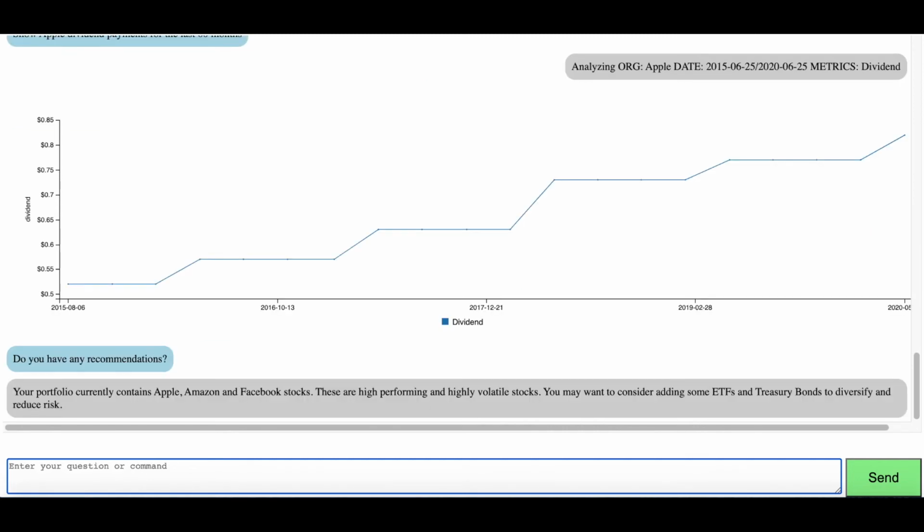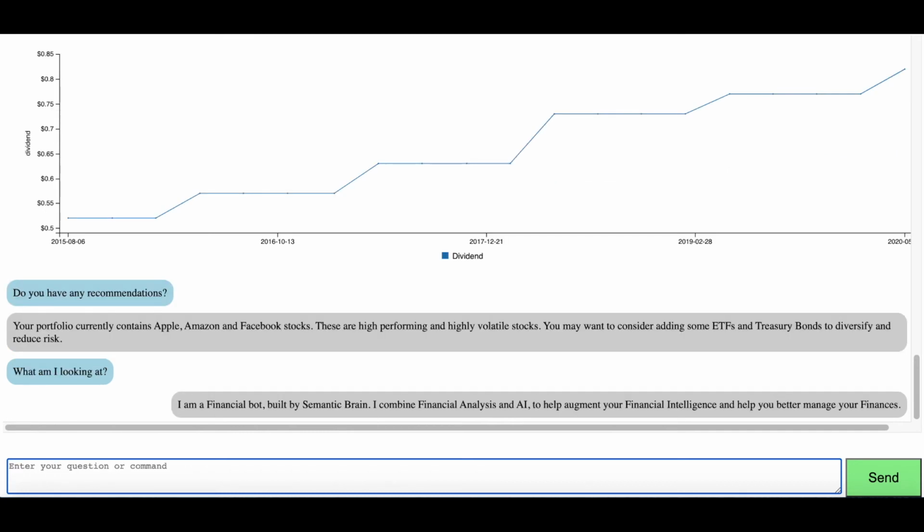Next up, I type and ask the system if it's recommending something, and essentially it said your portfolio is very volatile. It has companies that are performing very well, but they're highly volatile. Maybe you can diversify. But that's not it, so you need to understand how the system works. So we have question and answer capabilities that tell you and guide you through the process.